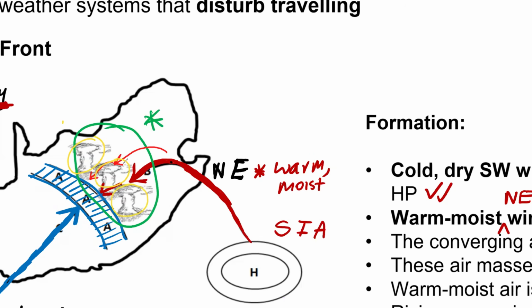All of these are what? All of these are cumulonimbus clouds. They only form on one side, the side that has got the warm moist air. So you guys will now tell me what is the direction at which these cumulonimbus clouds form.